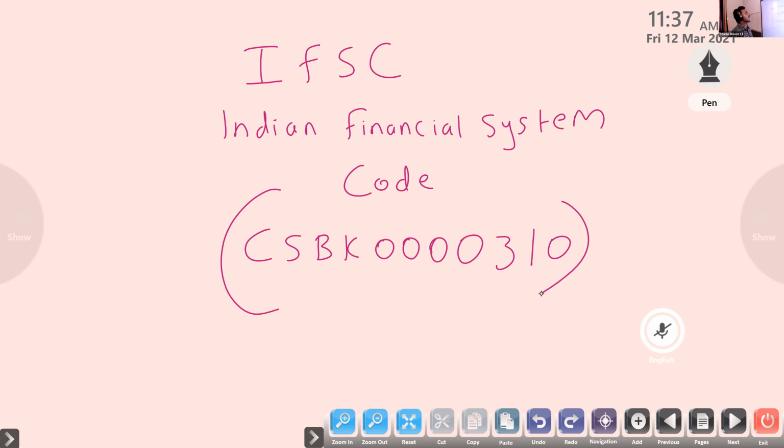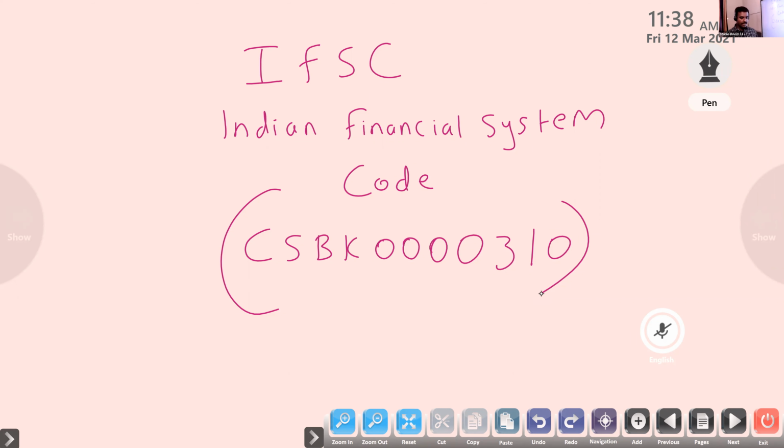So what do you mean by IFSC code? Indian Financial System Code. It is an alphanumeric code that uniquely identifies a bank branch participating in the NEFT system. It is the code of the bank branch. SBI has a lot of branches, even in one city, so this code specifies the particular bank branch.